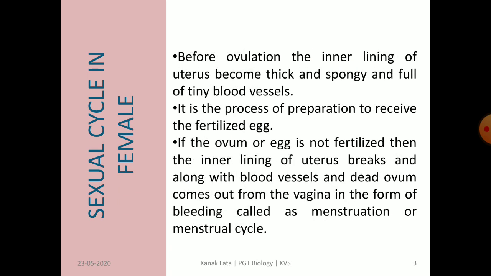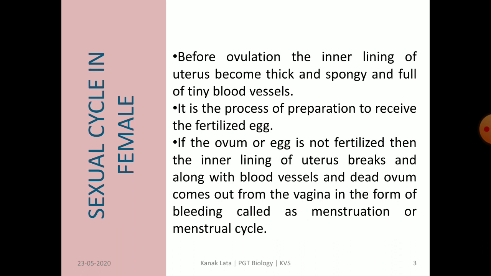Before ovulation, the inner lining of uterus becomes thick and spongy and full of tiny blood vessels. Actually, it is the process of preparation to receive the fertilized egg.